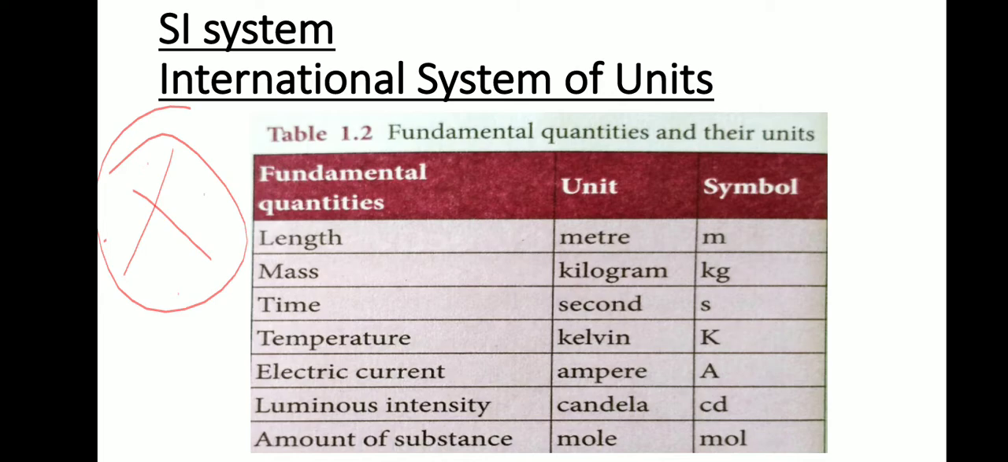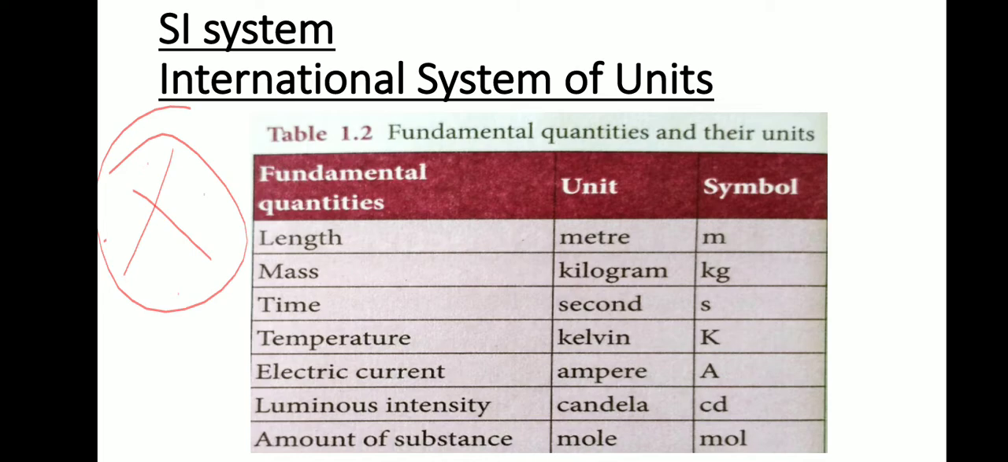Fundamental quantities and their units. How many fundamental quantities? Length, mass, temperature, time, electric current, luminous intensity, amount of substance. The length is a fundamental quantity. Unit meter, symbol small m. Mass, unit kilogram, symbol kg. Time, unit second, symbol small s. Temperature, unit Kelvin, symbol capital K.